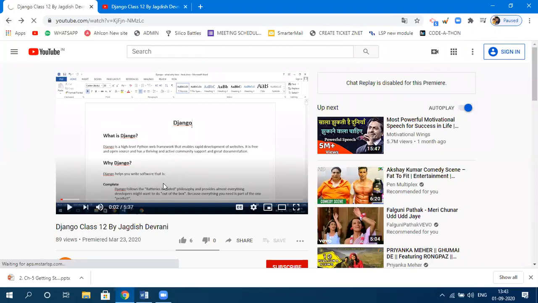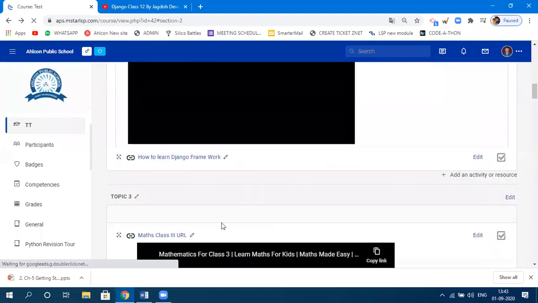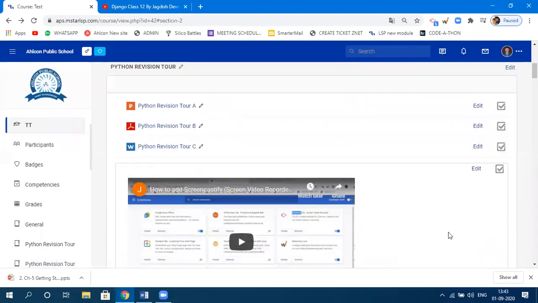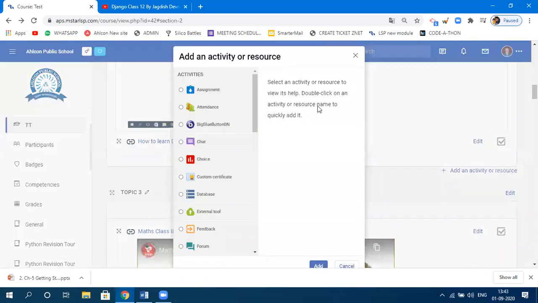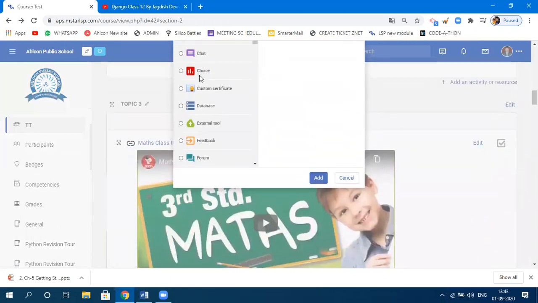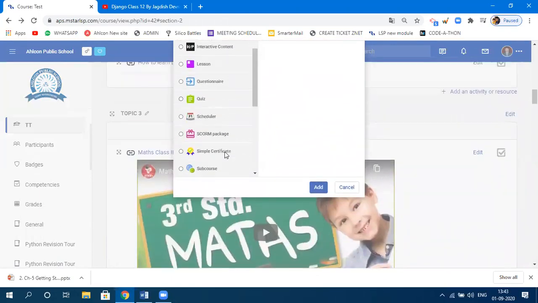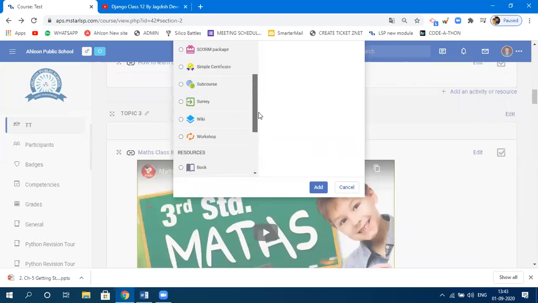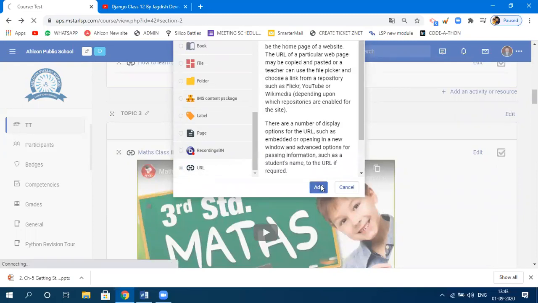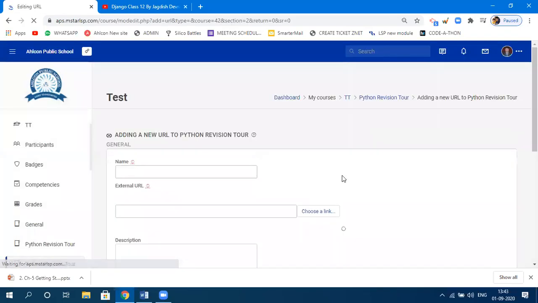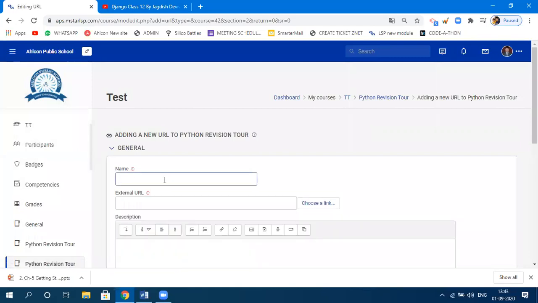One more time, I'll show you how to create a link to a particular video. You need to click on add an activity or resource. Click on the URL which is at the bottom, URL from the resources only. I'm talking about the resources right now. So click on URL, click on add. It will take you to the page where you need to specify the heading of your video.